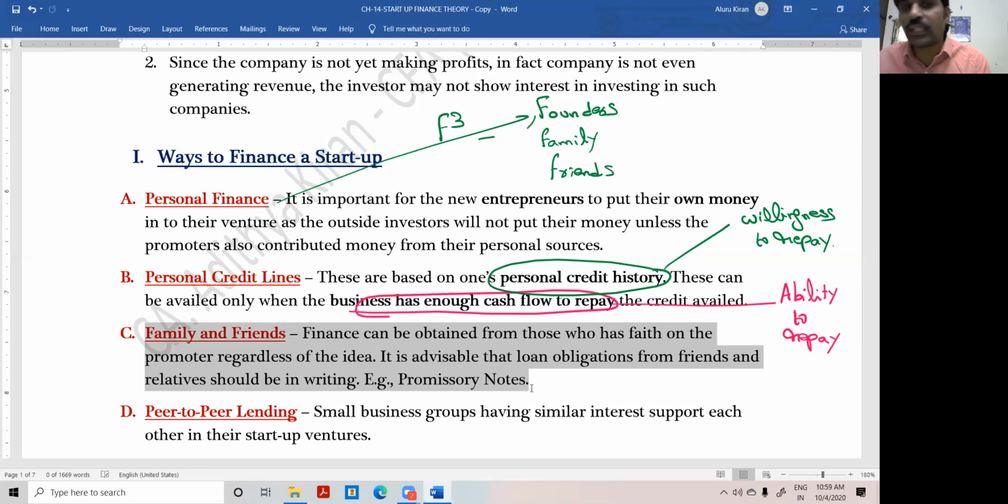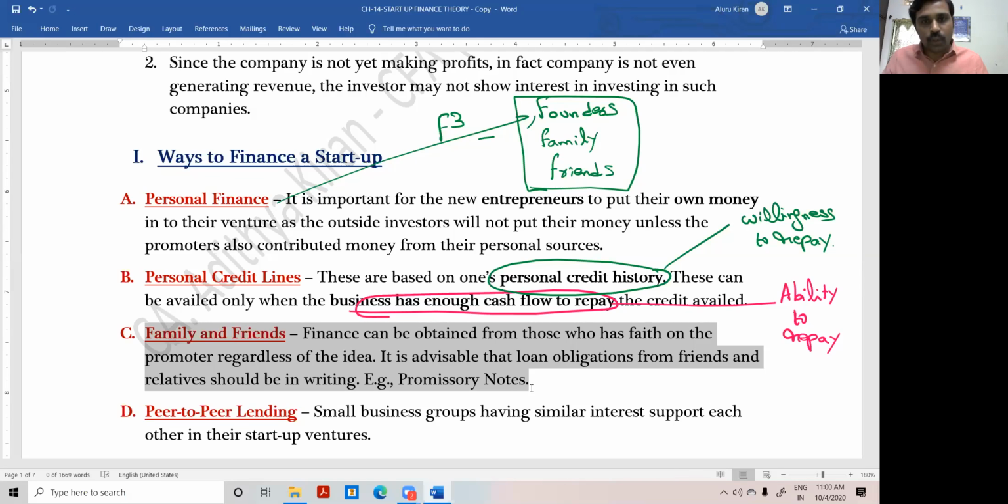Okay. Founders, family, and friends. These are the first source of funding, first stage investing. These are the people who can trust you immediately. If I go and ask the bank, HDFC Bank or ICICI Bank, they don't know who Aditya is. But my students may know me. Students are my friends, and my family members may know my abilities and my character. Am I correct or not?